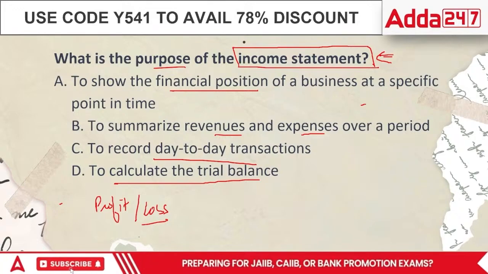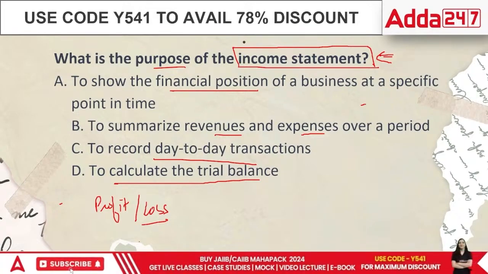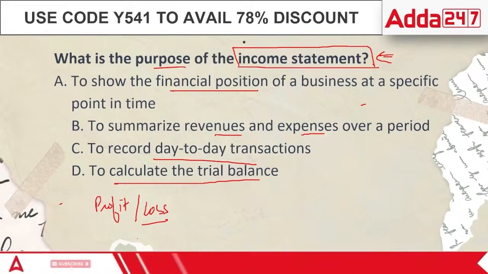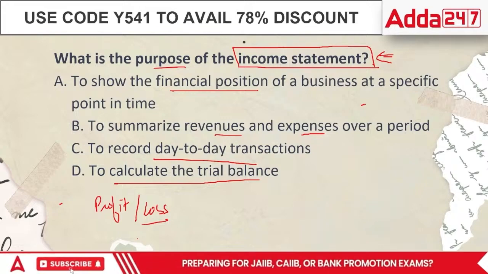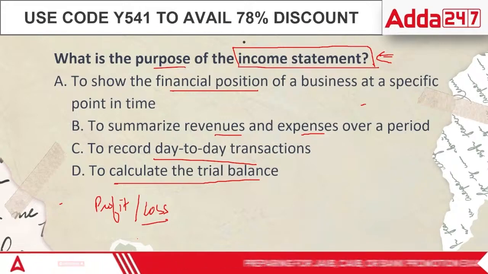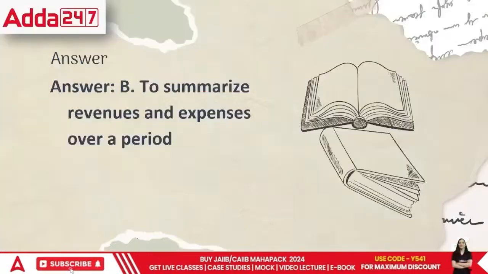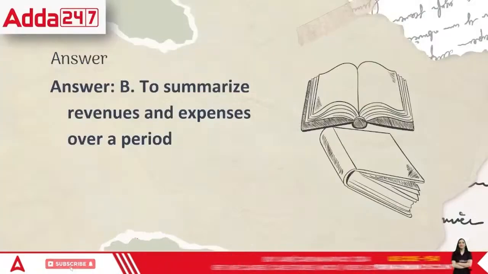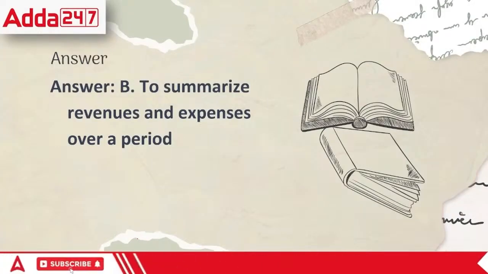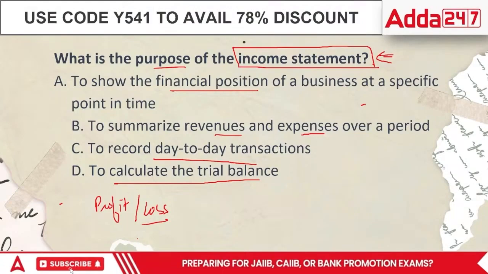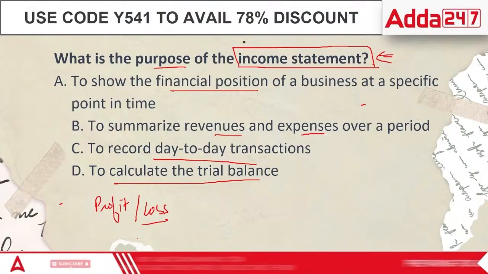So we'll be recording either the profit or the loss of the business on this basis. Basically, it is done in this way only, to record the profit and loss of the business.